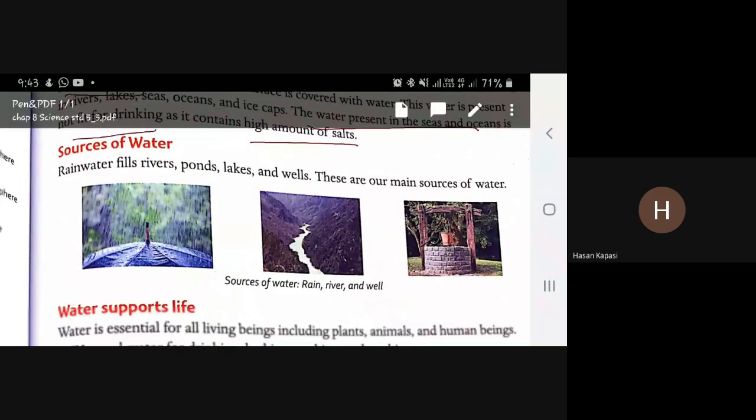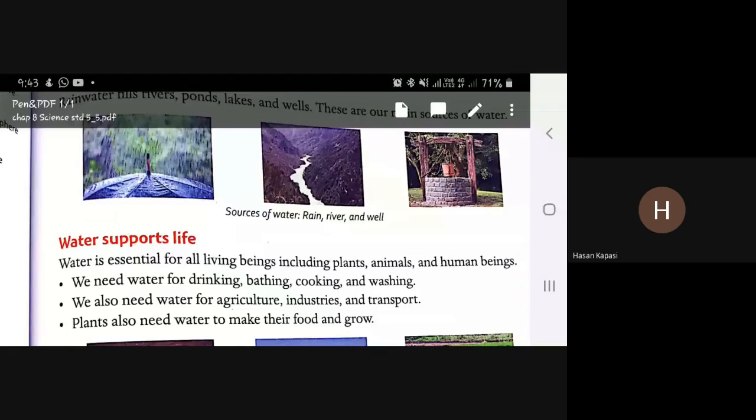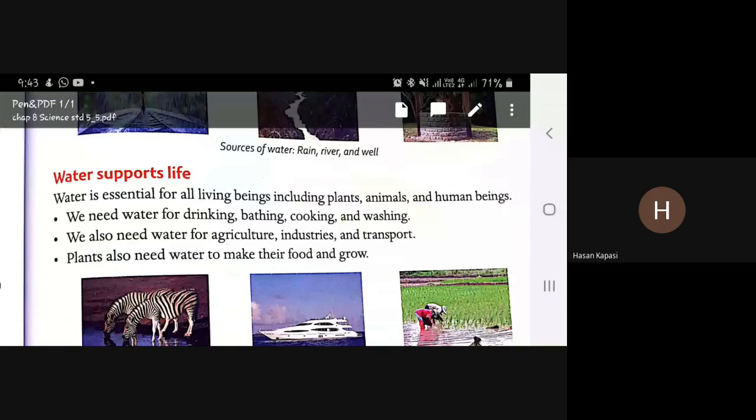Water is not only for human beings. It is used by animals, by plants, in industries, in transport; everywhere water is useful. So we will learn how water is supporting our life.